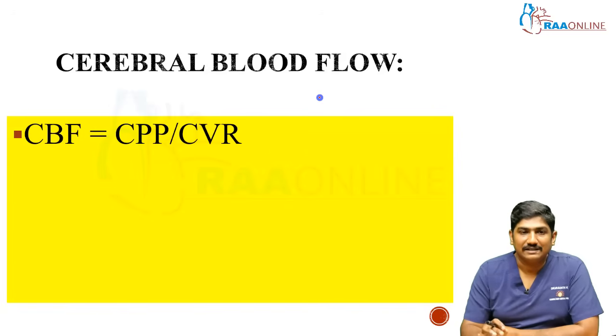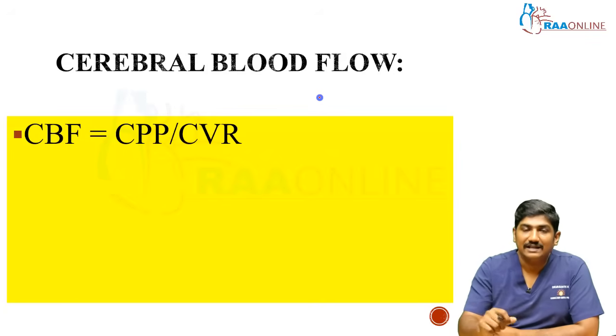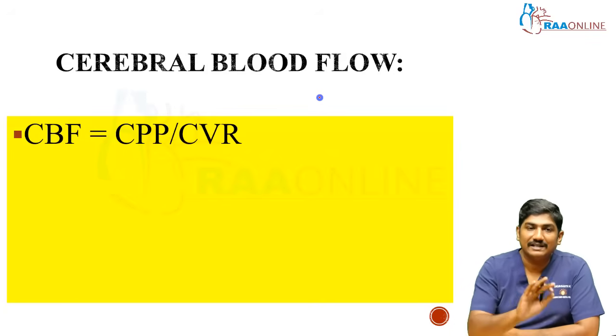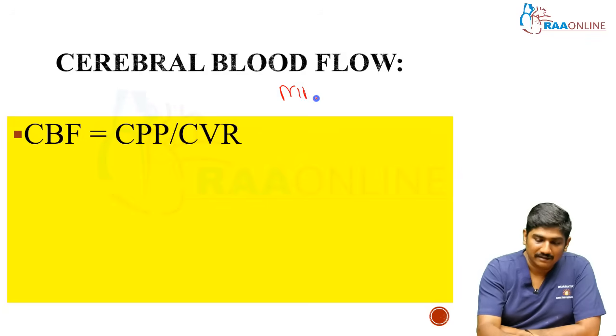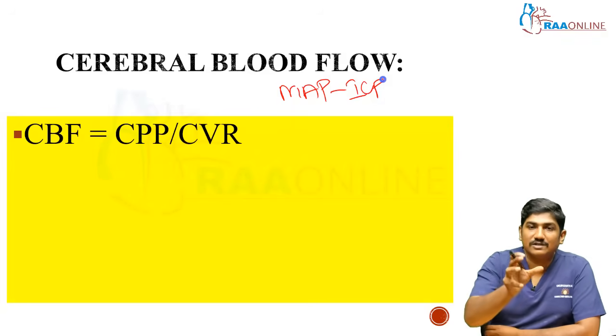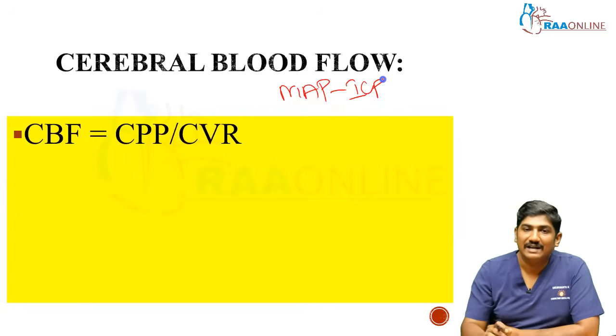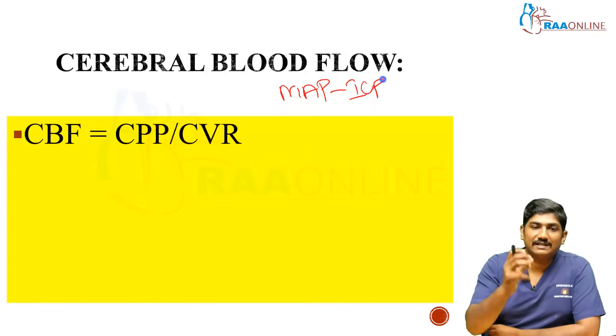As I told you, if the cerebral perfusion pressure is high, blood is going to go better, right? So that is directly proportional. If the stiffness of the vessel is very high, the resistance is very high, the cerebral blood flow is going to come down. So they are inversely proportional. Are you getting what I'm saying? For example, MAP minus ICP is going to be the CPP, right? MAP, the mean arterial pressure, is the pressure with which the blood is coming towards the brain. ICP is what is seen inside the brain material, inside the skull. So the difference between these two is the cerebral perfusion pressure.